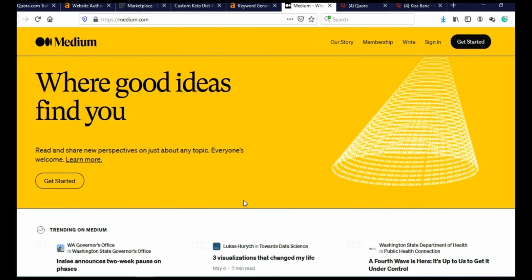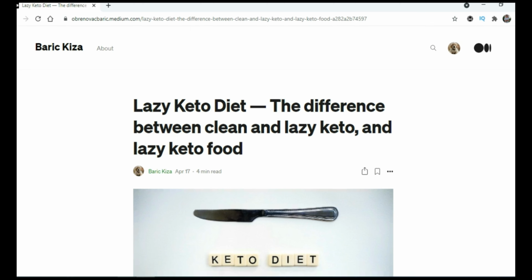So now you need to write a high quality and informative article about lazy keto diet in this case. Now I already did that and I published that article on Medium. As you can see here, lazy keto diet, the difference between clean and lazy keto and lazy keto food. And this is my article.